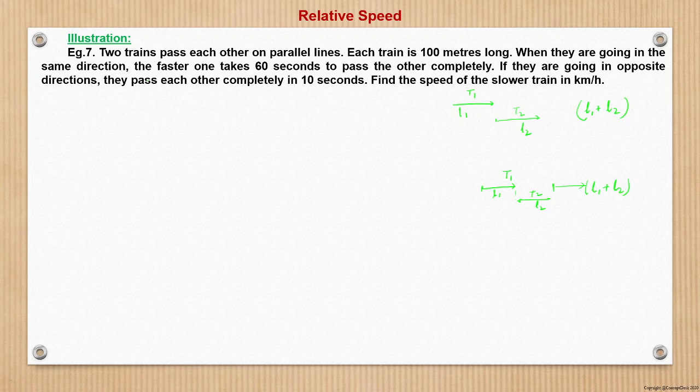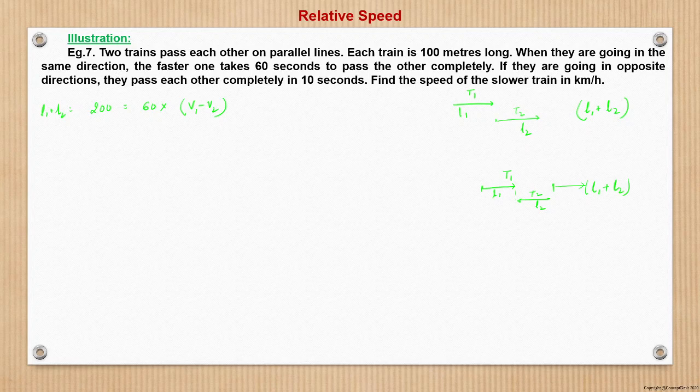Now let us see here. Two trains pass each other on a parallel line. Each train is 100 meters long. When they are going in the same direction, the faster one takes 60 seconds to pass the other completely. So that is, both are covering a distance together of N1 plus N2, which is 200 meters, in 60 seconds at a relative speed of, that is in the same direction, so it will be v1 minus v2, right? v1 minus v2 into 60.